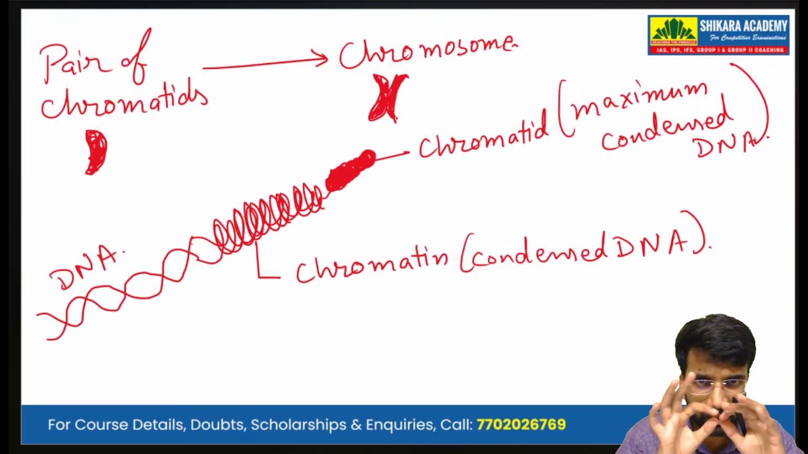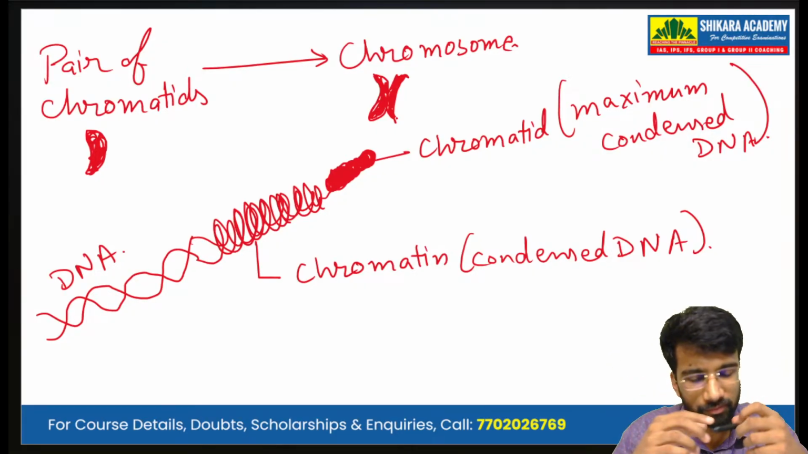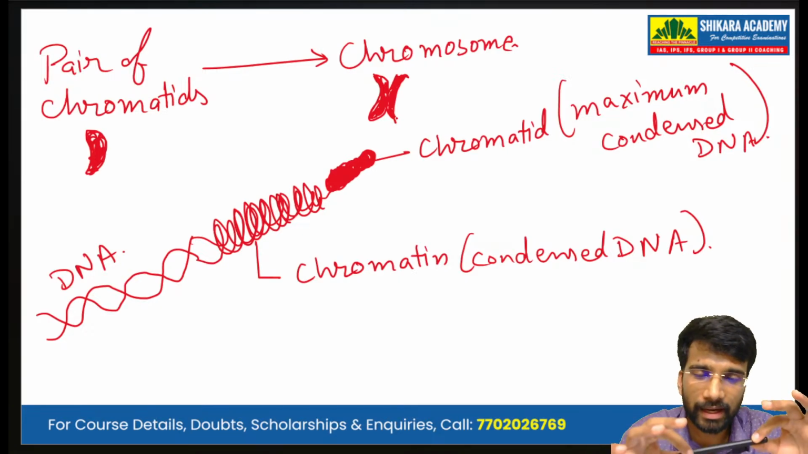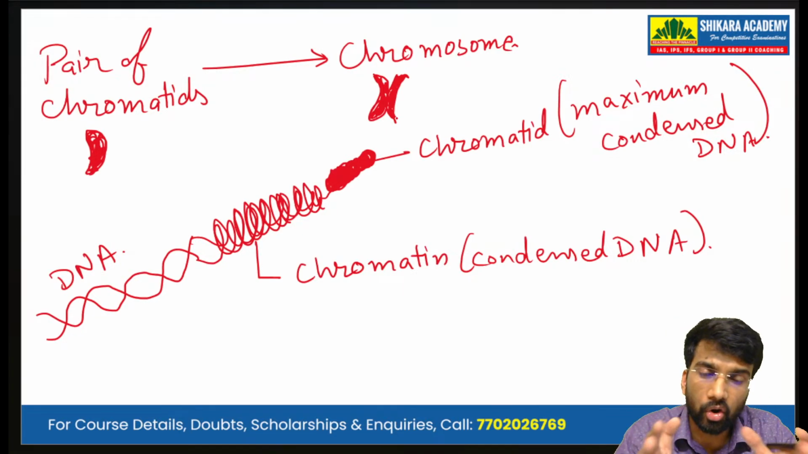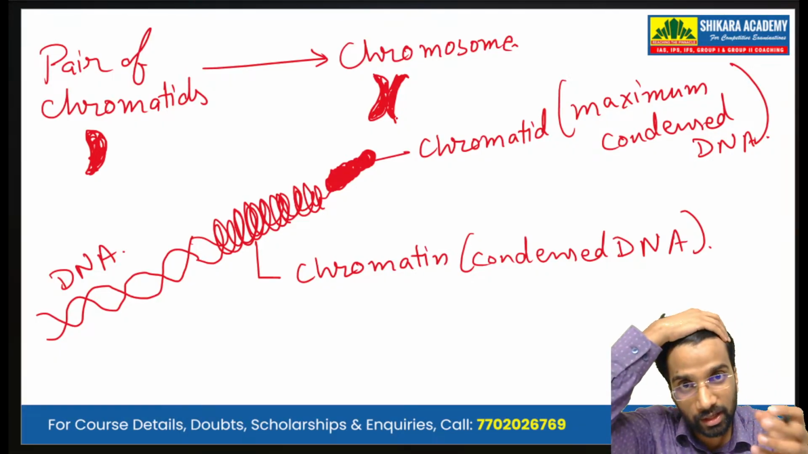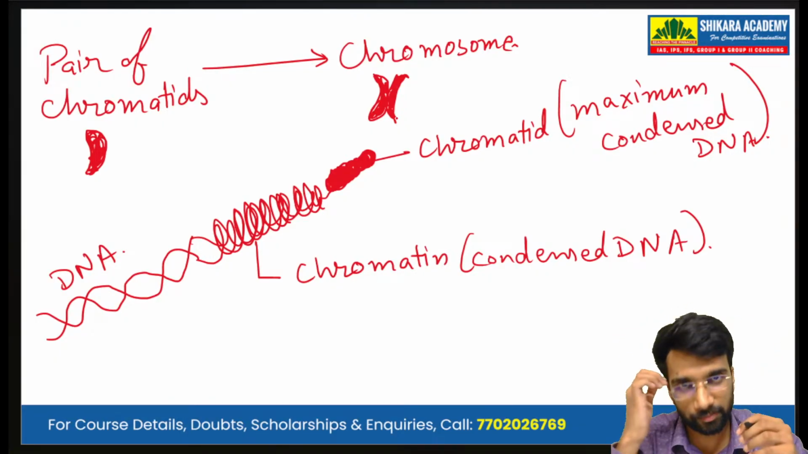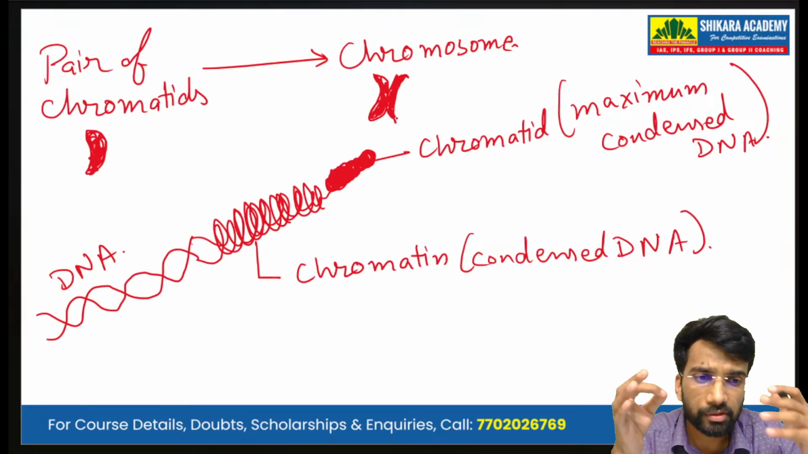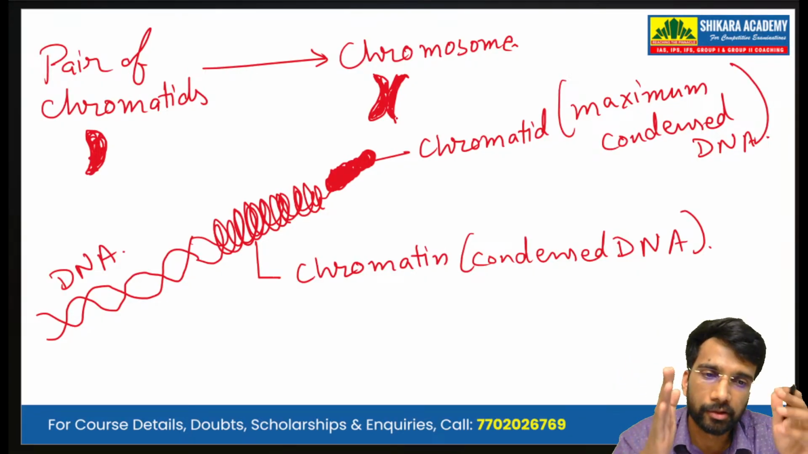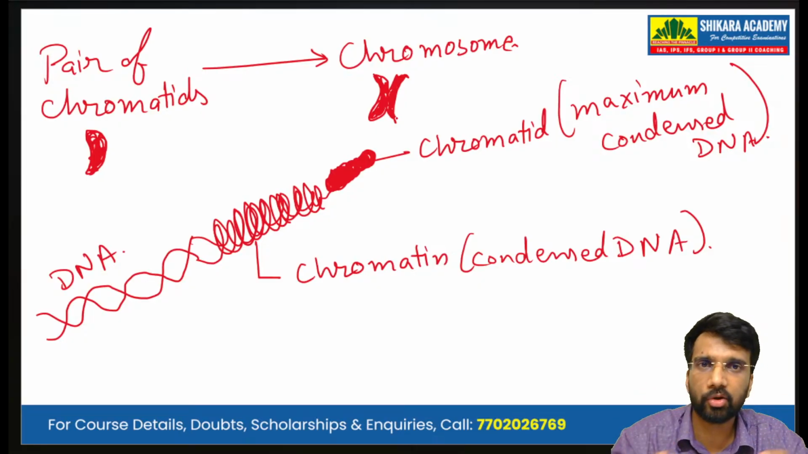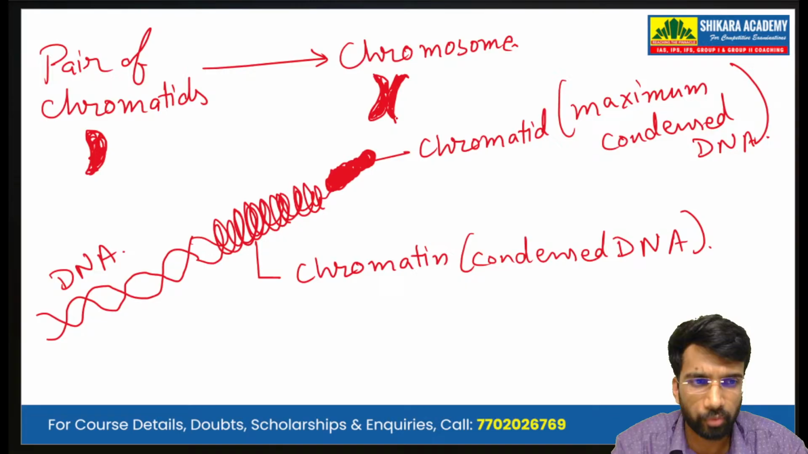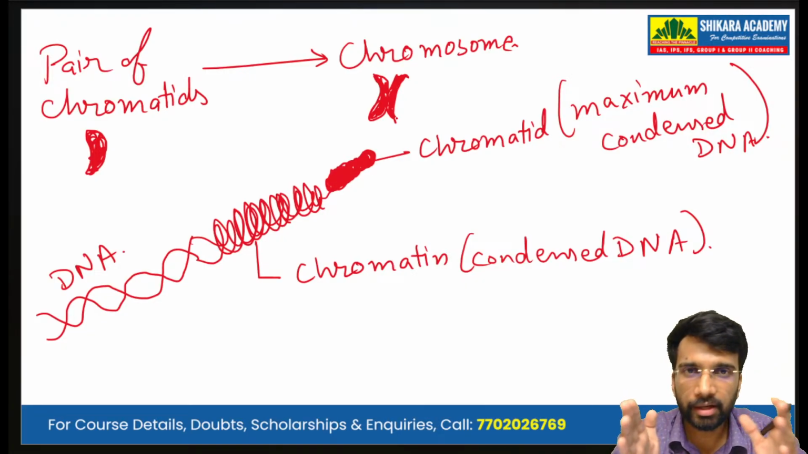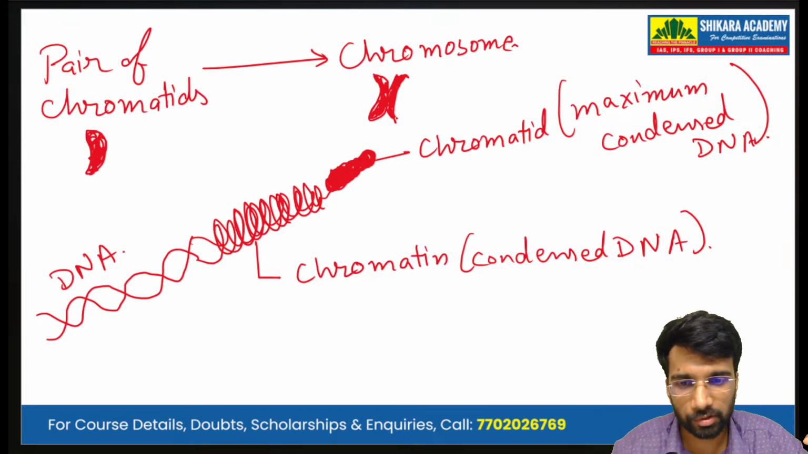Clear? DNA is a linear molecule, and that DNA is a very long molecule. It needs to be condensed. It needs to be highly coiled. It needs to be condensed in order to fit inside a tiny cell, and even inside the tiny nucleus. So it is present in a very condensed form. The condensed form of DNA is known as the chromatin. And when this chromatin achieves the maximum condensation possible, that maximum condensed form is known as the chromatid. A pair of chromatids is called a chromosome.